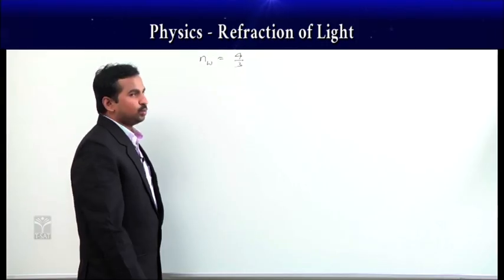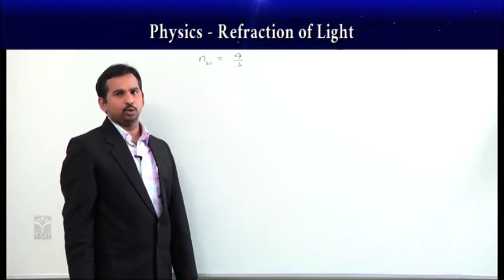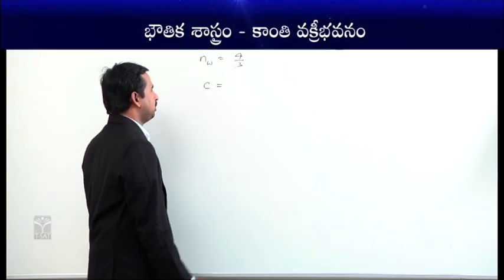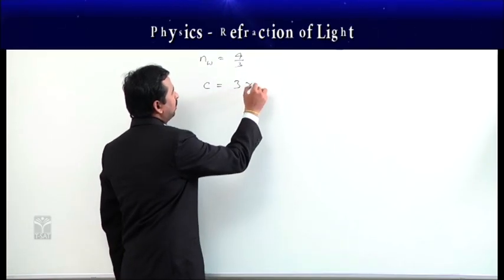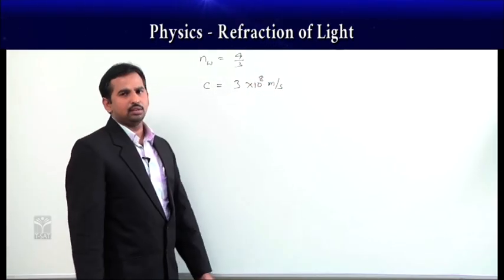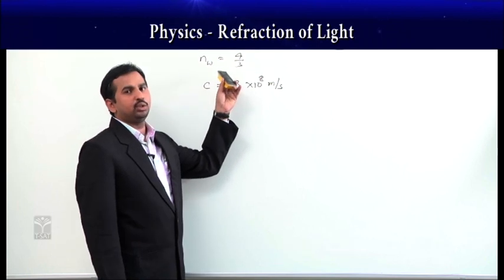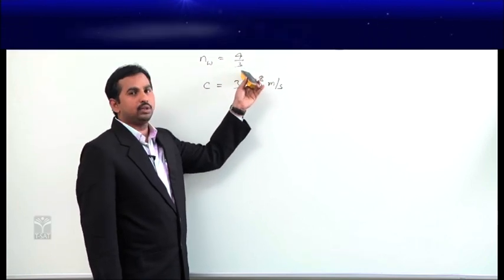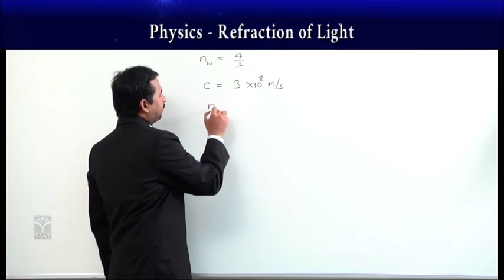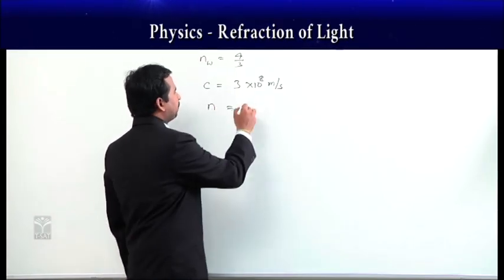Let us assume that air is like vacuum, so the speed of light in vacuum, we already know, c is equal to 3 into 10⁸ meter/second. Now, this light ray is coming from air and entering the water, which has a refractive index of 4/3, and we know the formula, the refractive index is equal to the speed of light